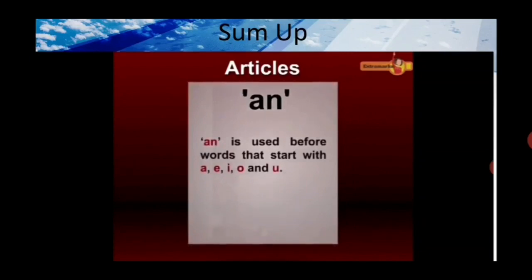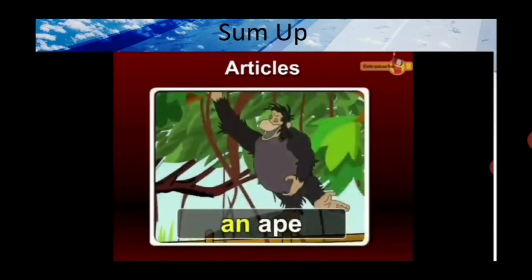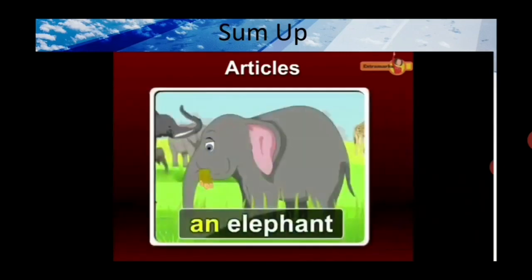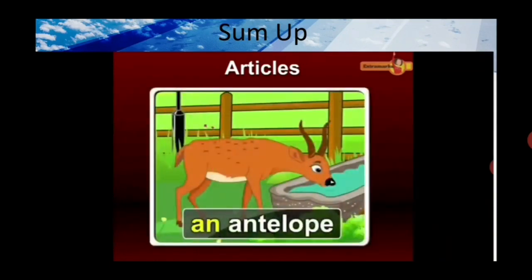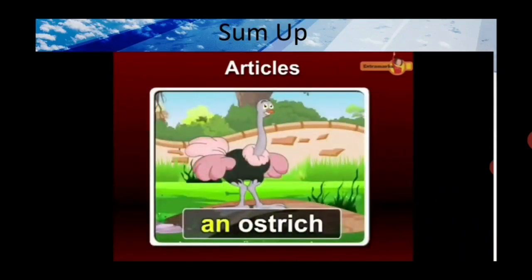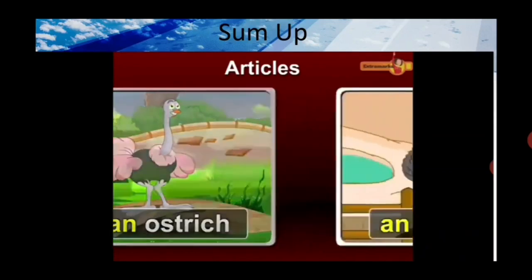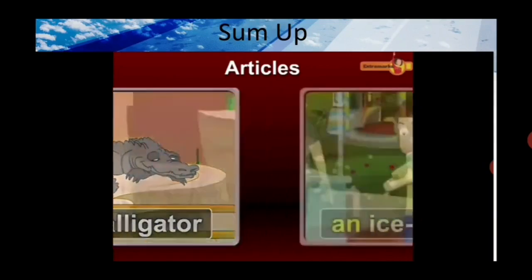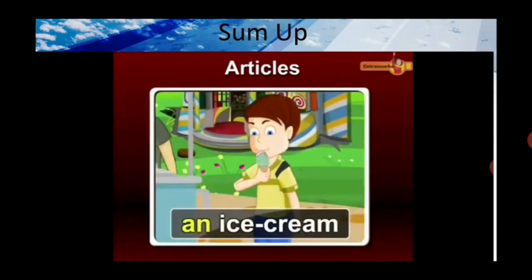An is used before words that start with A, E, I, O and U. An ape. An orangutan. An elephant. An antelope. An ostrich. An alligator. An ice cream.